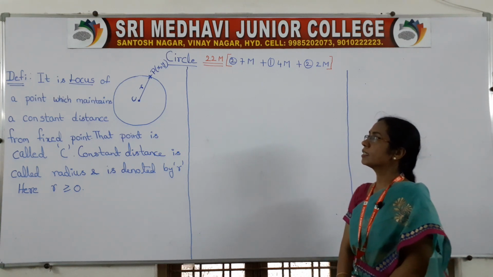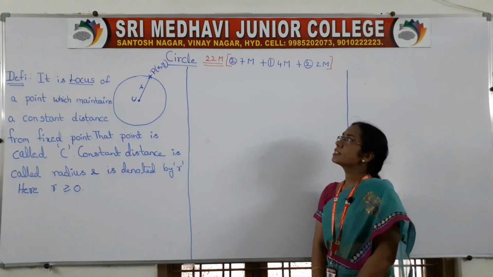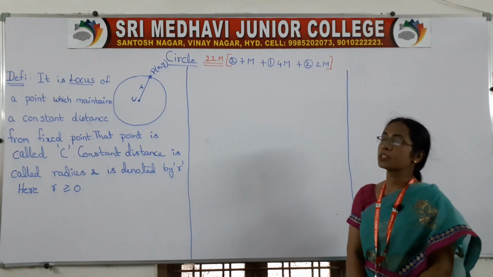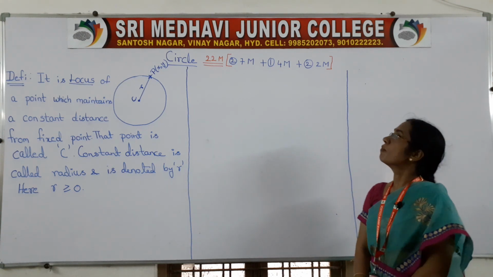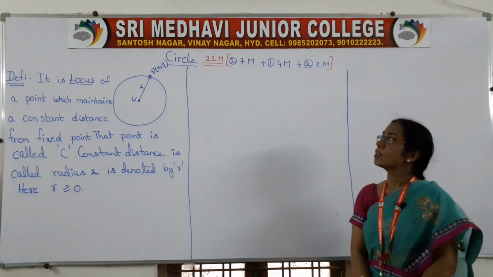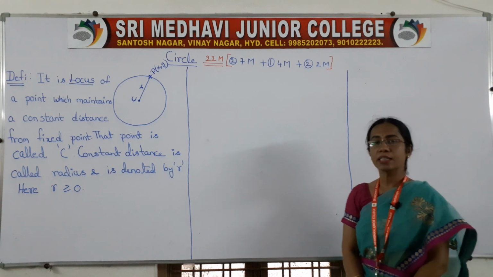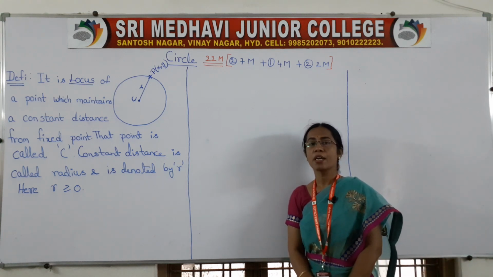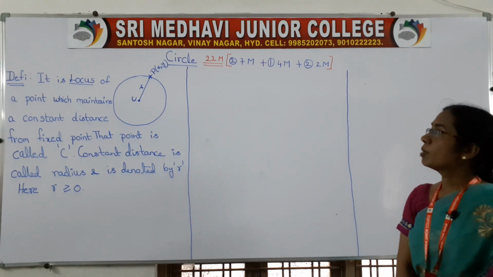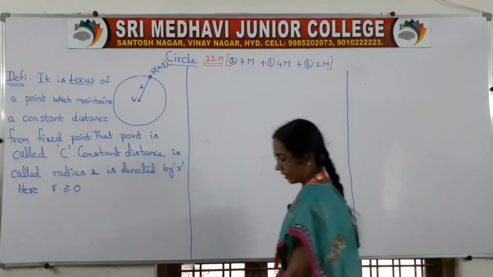Okay, so now come to the topic. It is circle. Its weightage is 22 marks, and you are going to get 2 seven-mark questions, 1 four-mark question, and 2-mark questions. This topic is a little bit lengthy, but at the same time very scoring also. So come to the definition of circle.